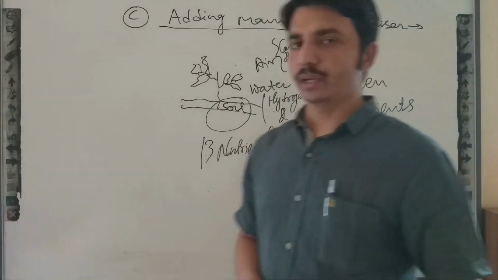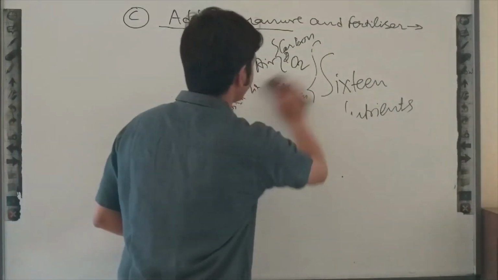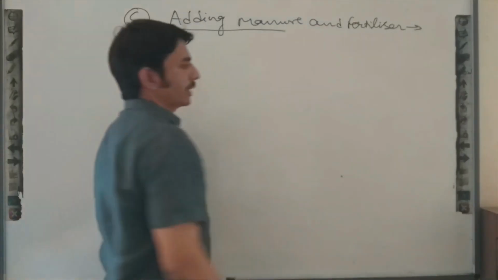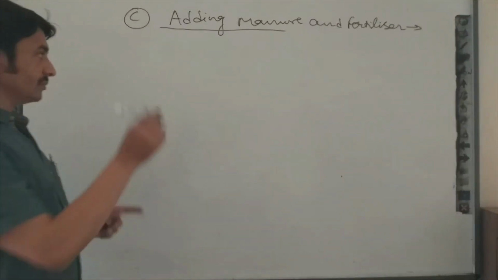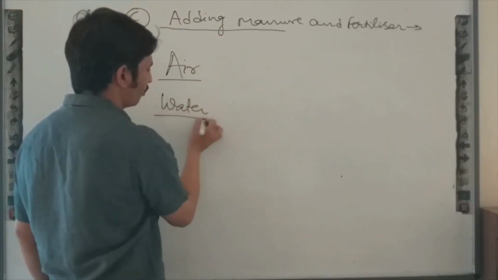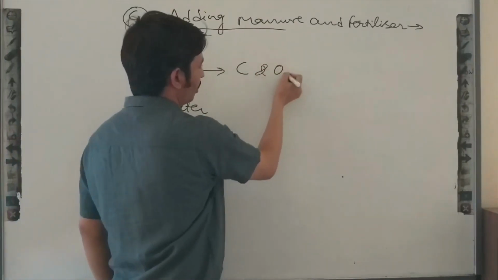Of these 13 nutrients, not all are required by the plant in the same amount. So we will categorize the 13 nutrients into two categories. You can see some nutrients the plant gets from air, some from water. From air they get carbon and oxygen.